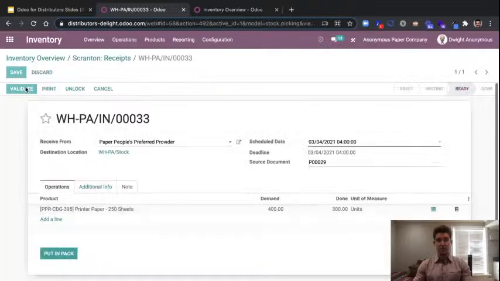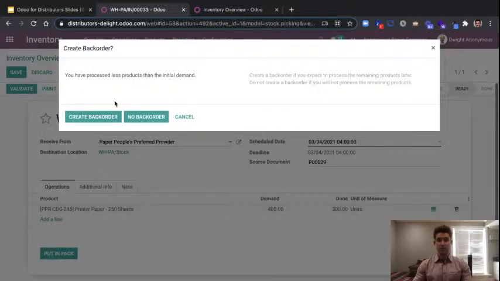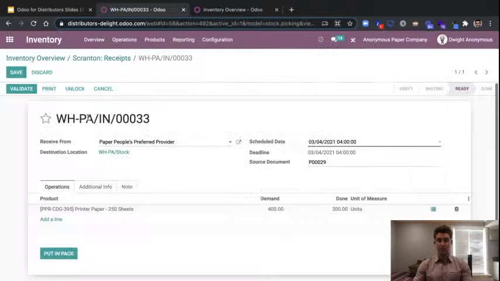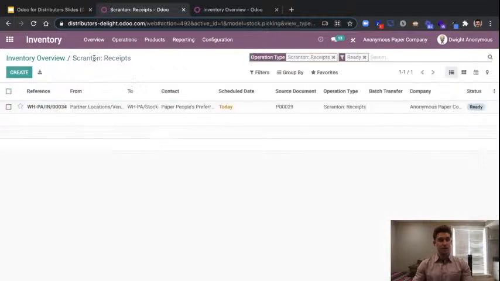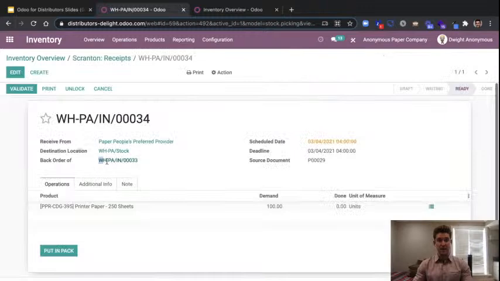We can again bring this into our inventory, and Odoo is going to allow you to automatically create a back order for this. So if we're expecting to receive the rest of that shipment, we can go ahead and create this back order. And what will happen is Odoo is going to automatically receive this inventory in, our on-hand units will go up, but there's still going to be a remaining receipt that we can actually see is the back order of the last one that we brought in. And it's going to automatically be for the amount that we have remaining. So it's going to allow us to track our inventory even when we don't receive it all in one or send it out all in one.